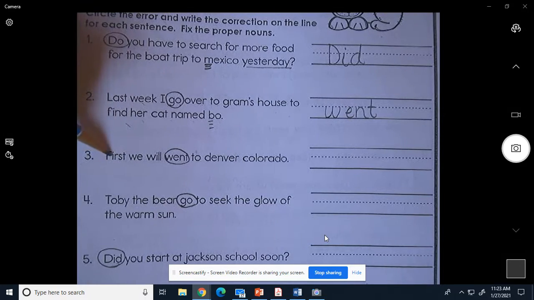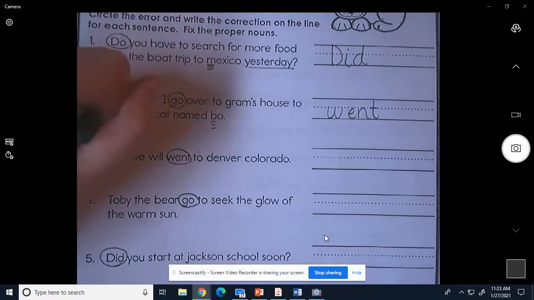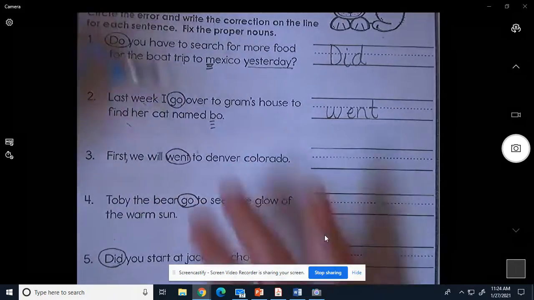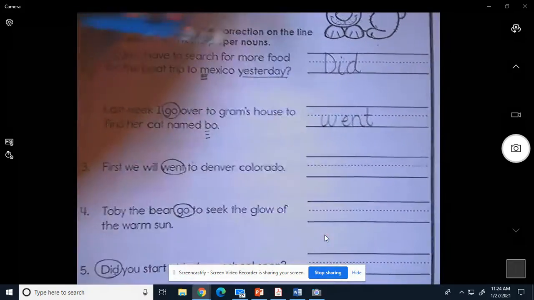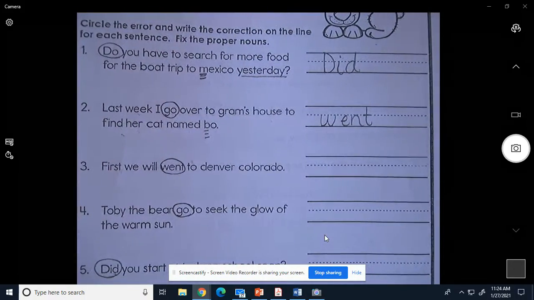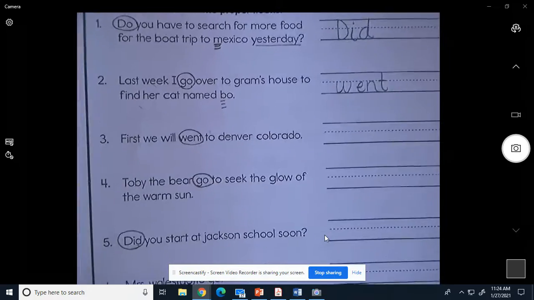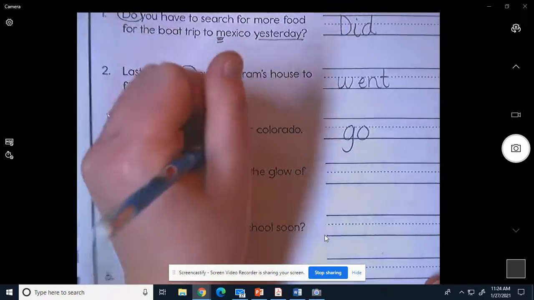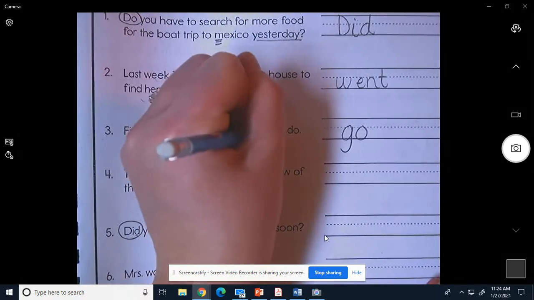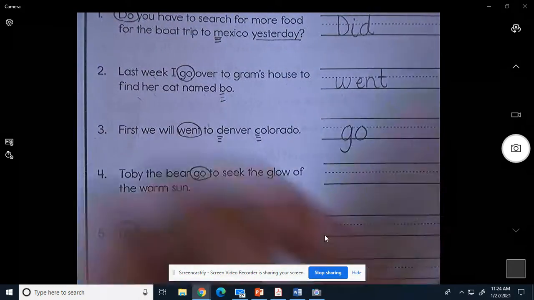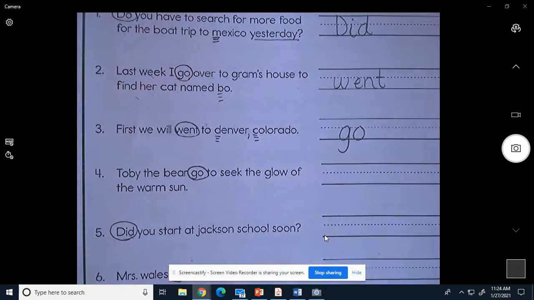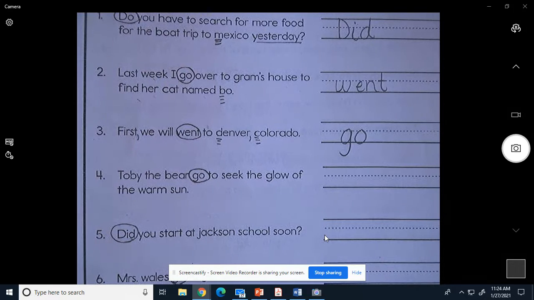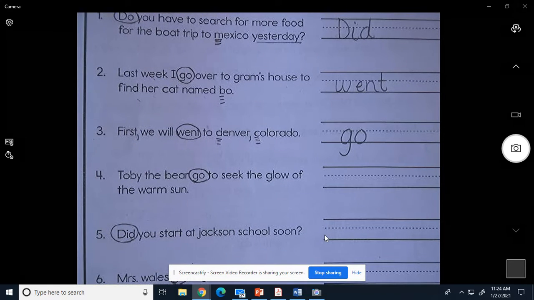All right. First, we will went to Denver, Colorado. Oh my goodness. First, we will went to Denver, Colorado. First, we will go to Denver, Colorado. And Denver and Colorado both have to be underlined. And there is a comma in between and a comma after first. First, comma, we will go to Denver, Colorado.